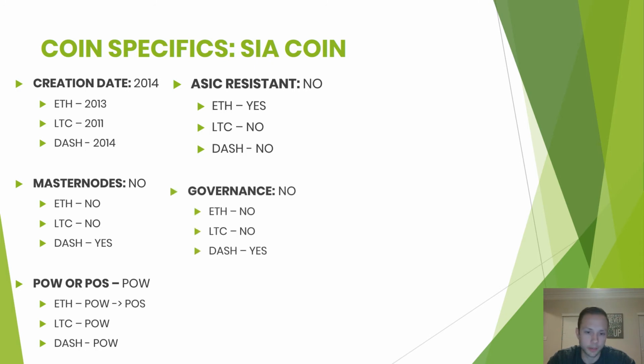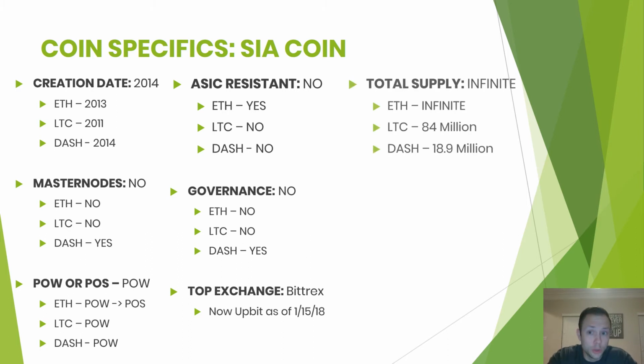Governance, they do not have governance like Dash, or I believe Decred has governance. They do not have that. The top exchange is Bittrex, and as of today, making this video, which is January 15, 2018, I saw on their Twitter they just got added to Upbit. It's a Korean exchange, which, as far as I know, is actually like the number one. I looked today, it was like 5 billion in volume, so that's huge in my opinion. So short term, it definitely could help out that price, I'd imagine.